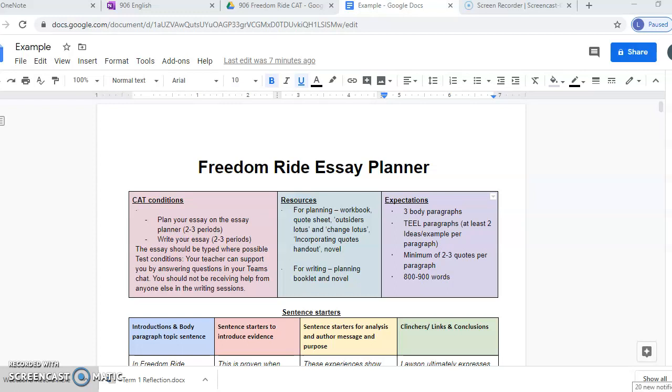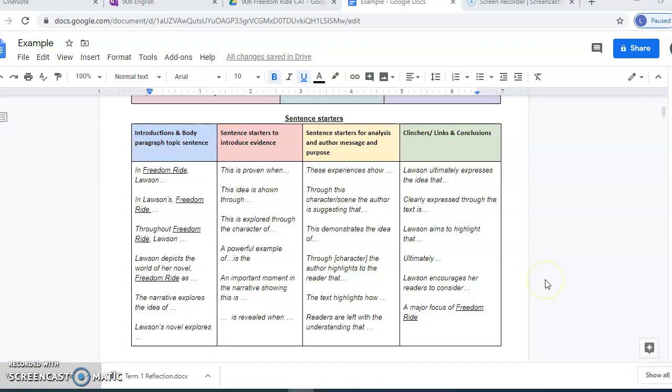All right, just going to see if I can scroll down. Okay, so just scrolling down, you'll see that there's some sentence starters there to help you when it comes to writing your essay. So some sentence starters there for introductions and body paragraph topic sentences. Sentence starters to introduce evidence. Sentence starters for analysis and author message and purpose. And some sentence starters to help you write clinchers or links and with your conclusion. So that's a very helpful resource for you to use when you come to writing your essay.